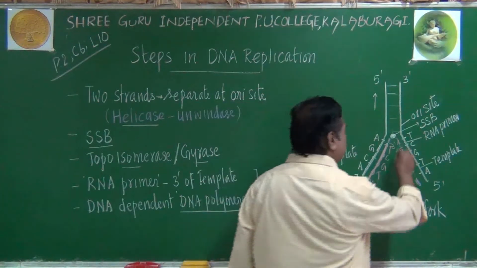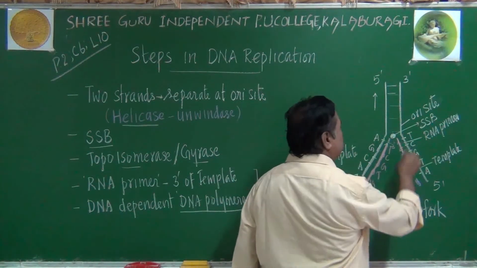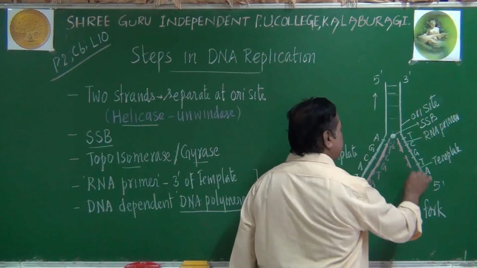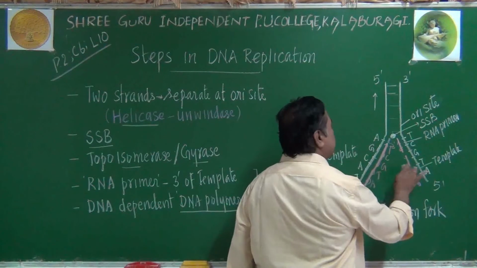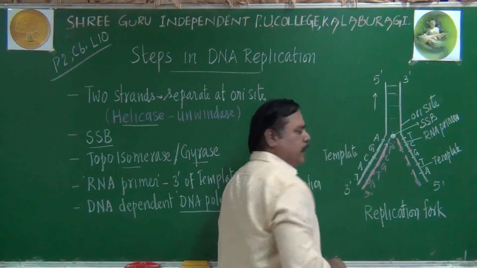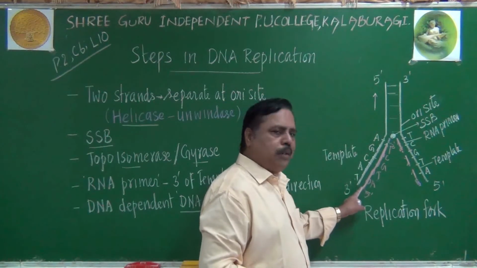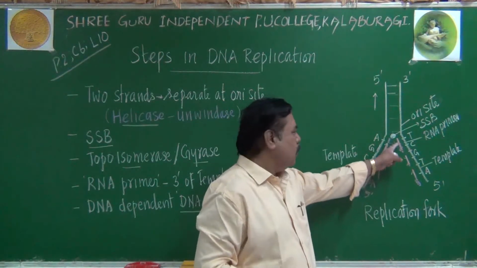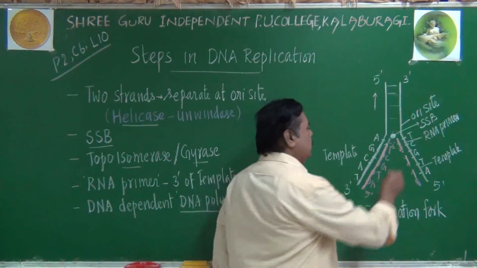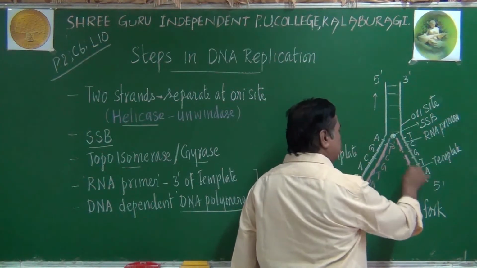So what is happening means this chain here will be formed with fragmented nature only. It will not be a continuous chain. It will be produced in fragments like this. So one of the chains will be continuous. Another chain will be discontinuous in the DNA replication. This opposite chain will be discontinuous.